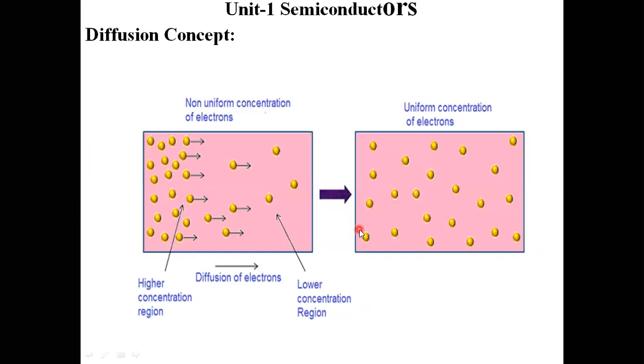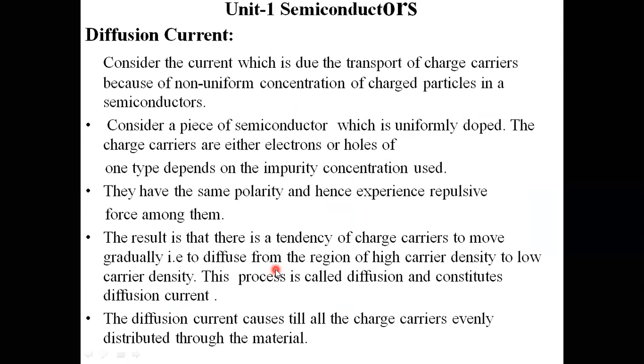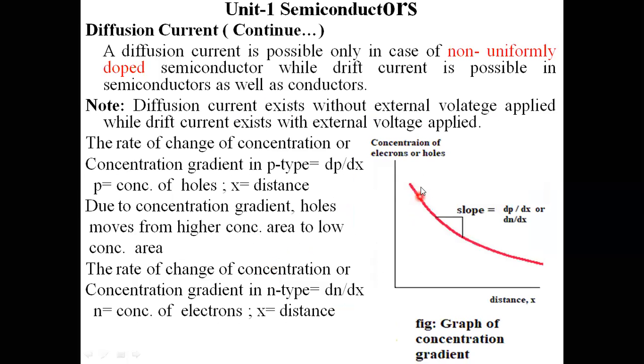Diffusion, simply, is the charge carriers flowing from high concentration area to low concentration area. By that, I am taking non-uniformly doped semiconductor material and I will calculate the slope with respect to the p type and n type. In p type semiconductor material, I can treat that slope as concentration gradient or change of concentration, that is dp by dx. Similarly, for n type semiconductor material, that is dn by dx. That slope is obviously in the decaying nature, so obviously it is negative.